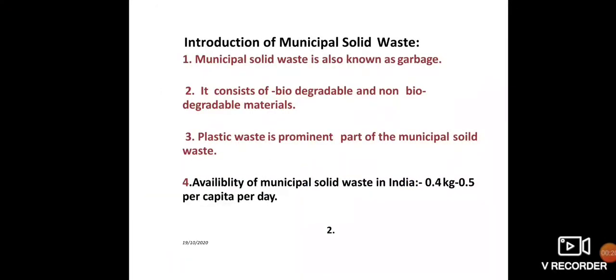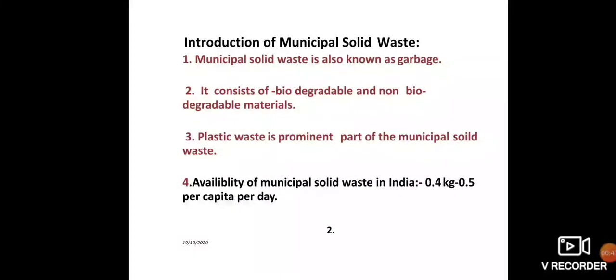In this slide, we will see introduction of municipal solid waste. Basically, municipal solid waste is also known as garbage, and we are familiar that it has two prominent parts. First one is biodegradable materials, and the second one is non-biodegradable materials. Plastic waste is a prominent part of municipal solid waste, and it is also a non-biodegradable material.